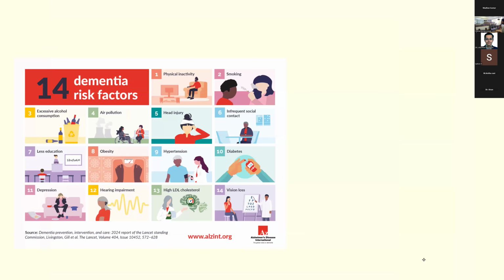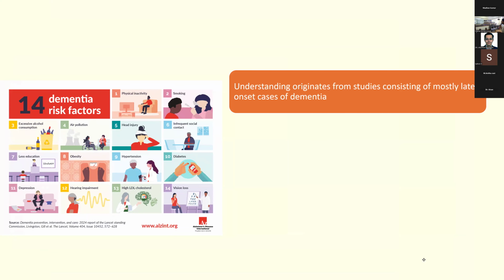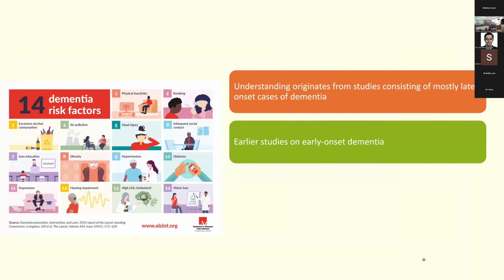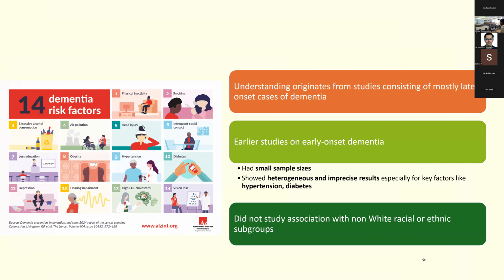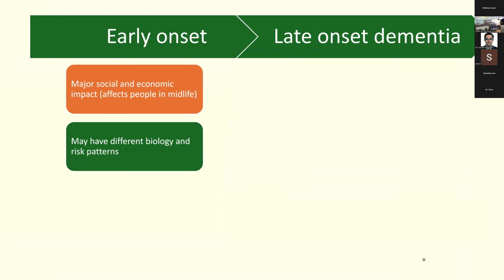So where did these 14 dementia risk factors come from? Most of this data came from cohorts looking at late onset cases of dementia. All the studies on early onset dementia have some flaws. Either they had a very small sample size, or they showed heterogeneous and imprecise results, especially for key factors like hypertension or diabetes. And they did not look at associations in non-white racial or ethnic subgroups. If you look at early onset dementia, it most likely has different biology and risk patterns. And the problem with early onset dementia is that it has a major social and economic impact on patients, because it affects people in midlife, in their prime earning capacity.